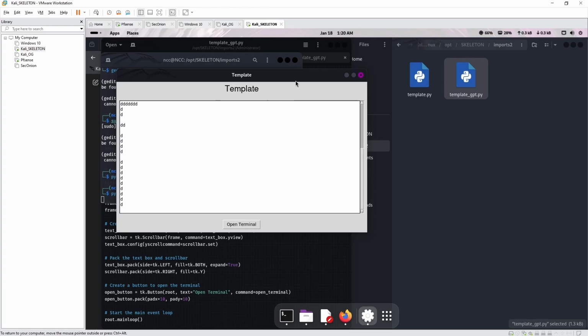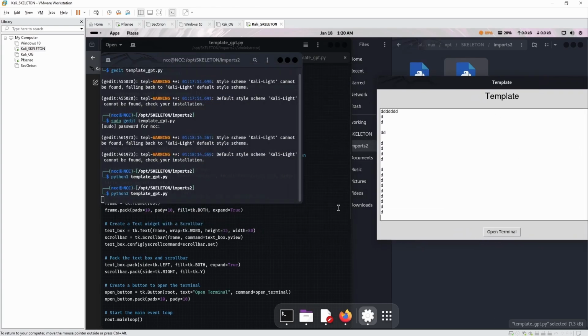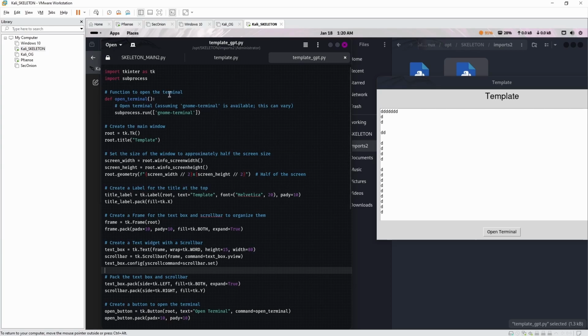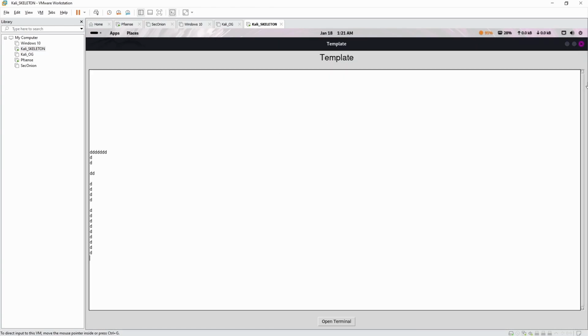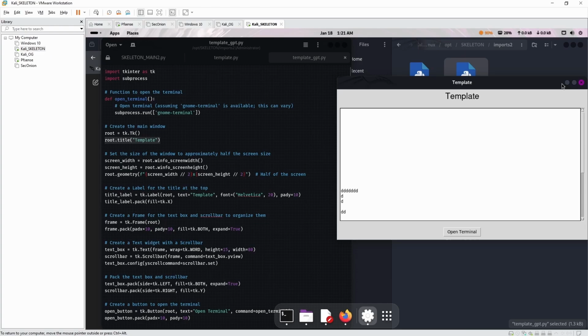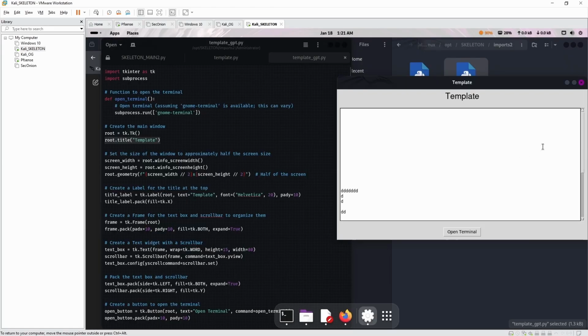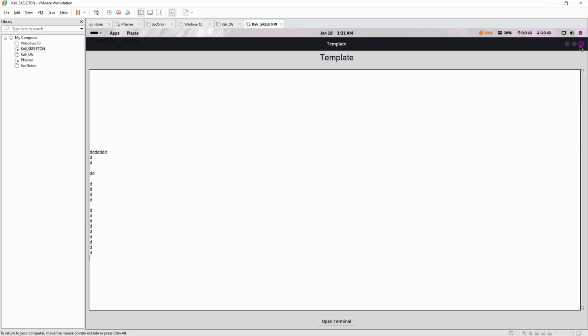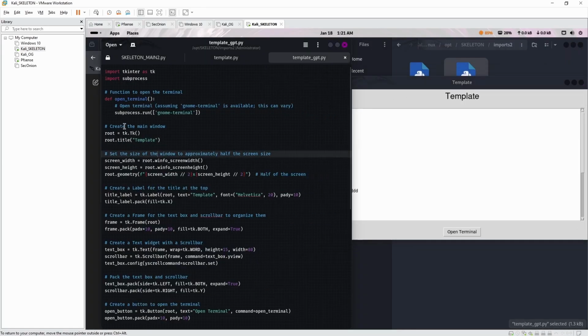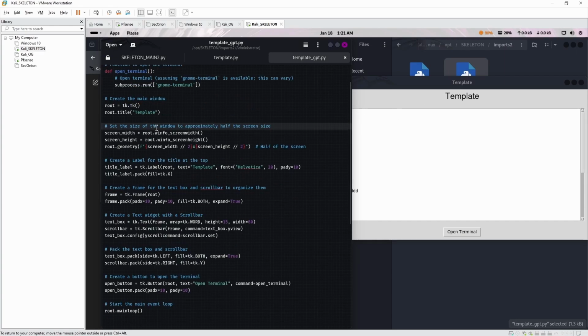I don't like this. Pretty straightforward. If you look here, it's got all explanations. Function to open the terminal, GNOME terminal, subprocess run. Yep, pretty straightforward. The window itself, template, is this at the top. Oh, this is actually better than mine. Wow, I should redo my stuff. That put me to shame. Mine doesn't do that. Oh dear, this is way better. Anyway, we've got create the main window, title template, which is at the top. Then we've got set the size of the window.